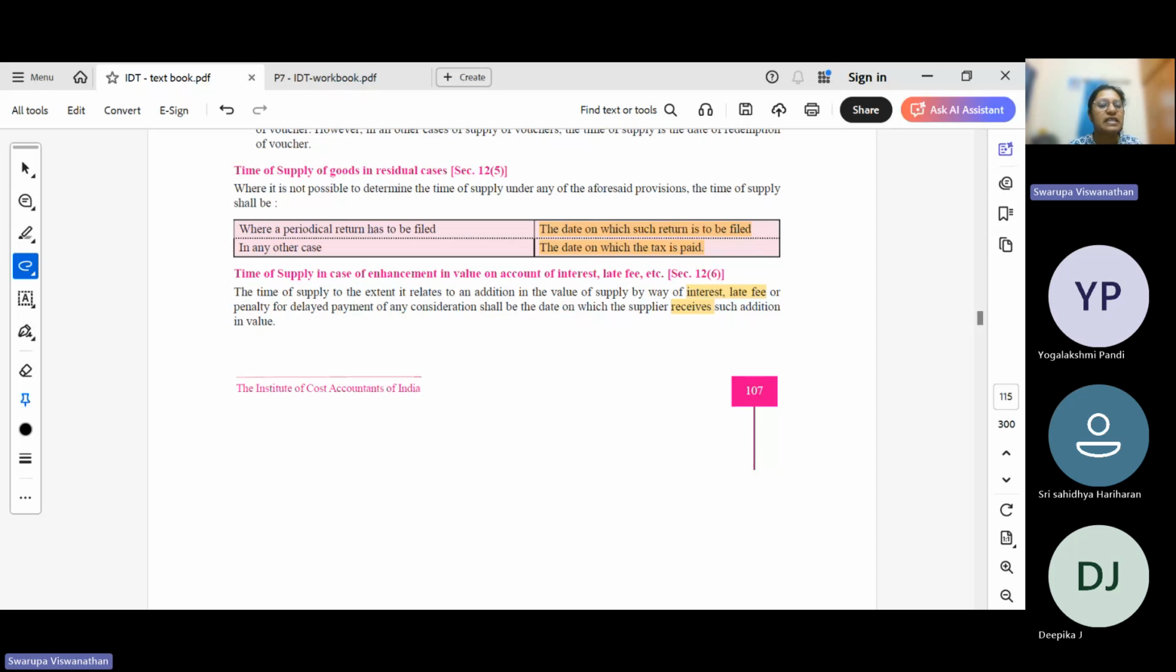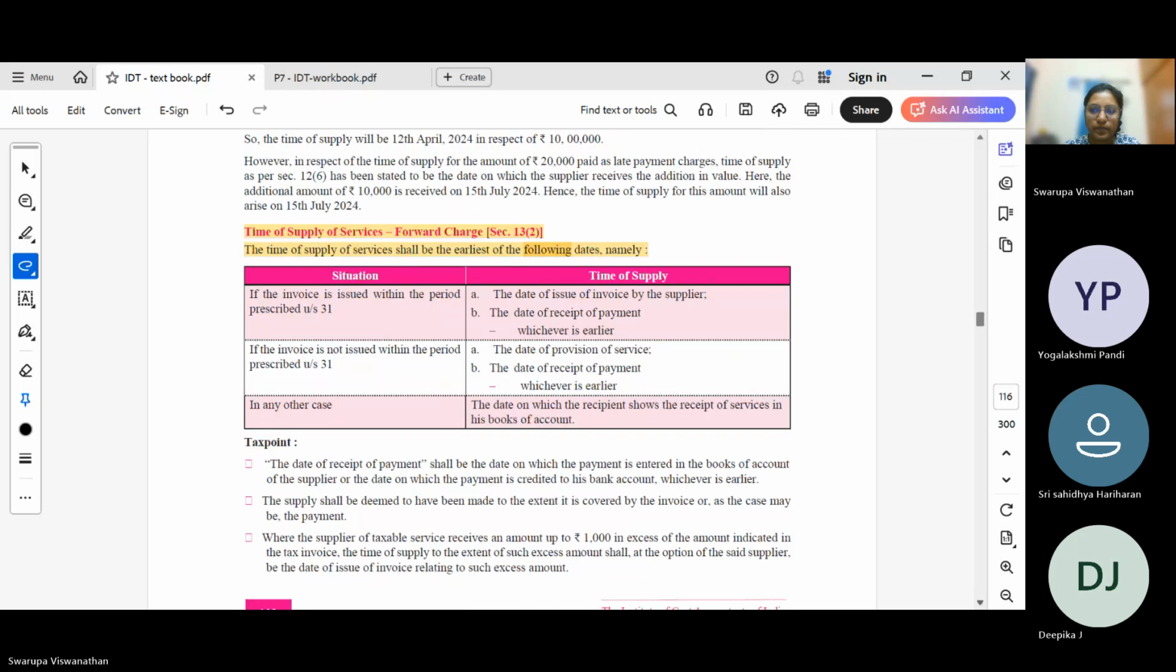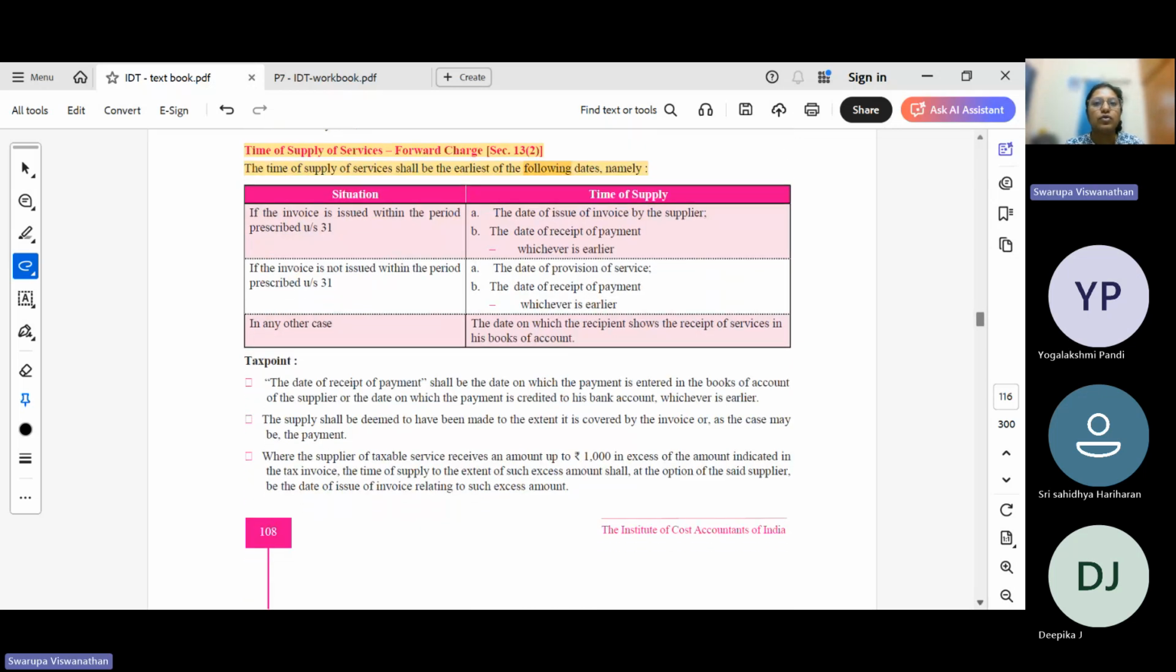In case of interest, late fees, penalty, what will be the time of supply? The time of supply will be the date of receipt of that additional value. If you are charging an interest, the date on which the payment is being made towards the interest will be considered as the time of supply. Okay, so this is with respect to goods. Now we come to services. With respect to services, what is the time of supply?